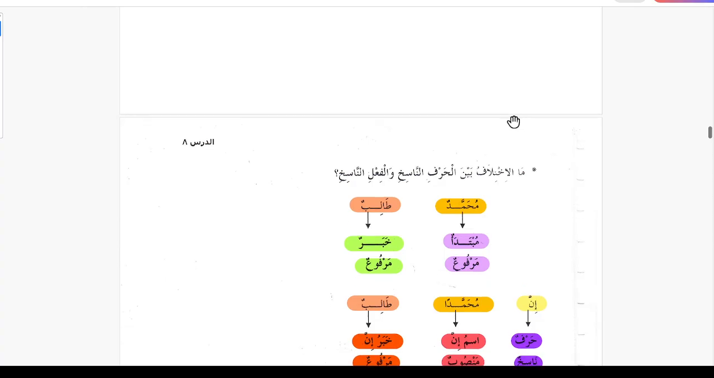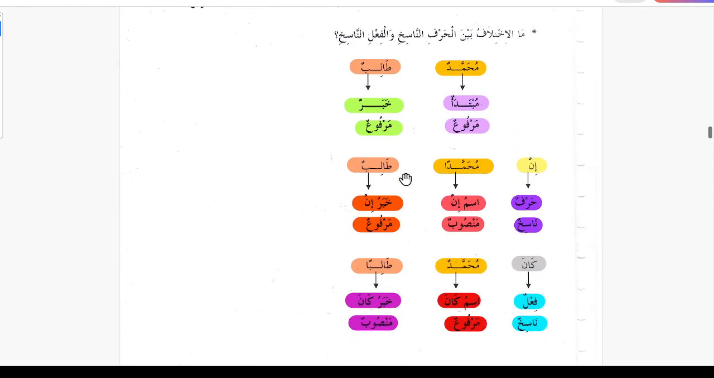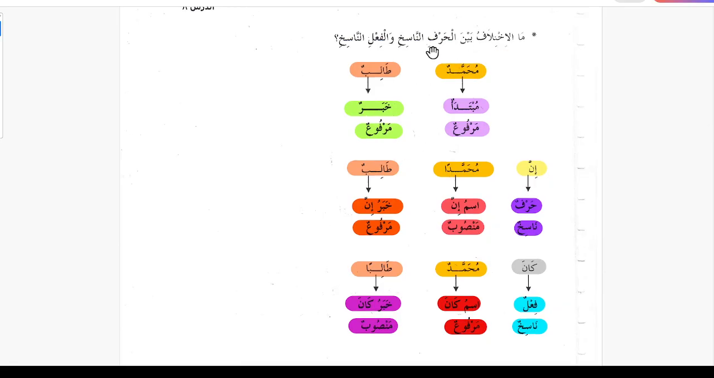One last thing. This actually explains the difference between harfun nasikh wal fi'lun nasikh. Ma al ikhtilafu baina harfil nasikh wal fi'l nasikh? What is the difference between the harf nasikh and the fi'l nasikh? Let's take this example: Muhammadun talibun, Muhammad is a student. We know that this is jumla ismiya.